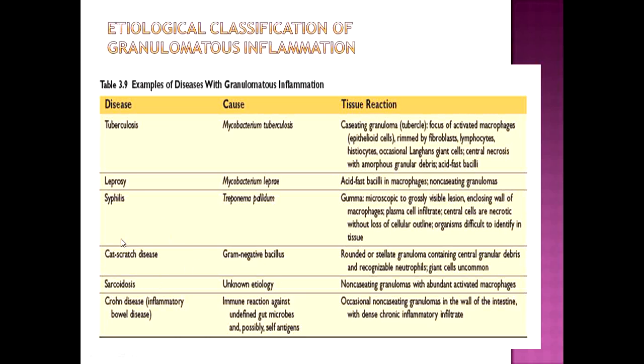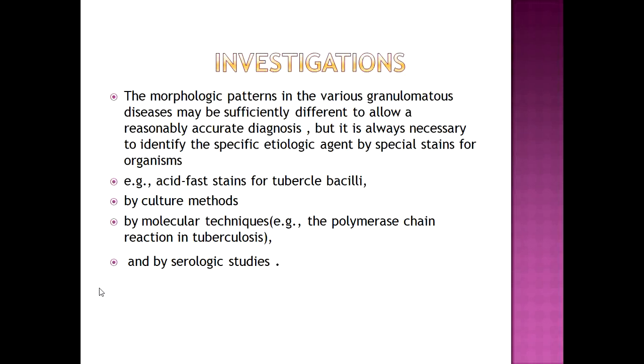Cat-scratch disease is caused by a gram-negative bacillus. This causes formation of rounded or stellate granuloma. Sarcoidosis and Crohn's disease produce non-caseating granulomas. Investigations include acid-fast staining for tuberculous bacilli, culture methods, PCR, and serological studies.